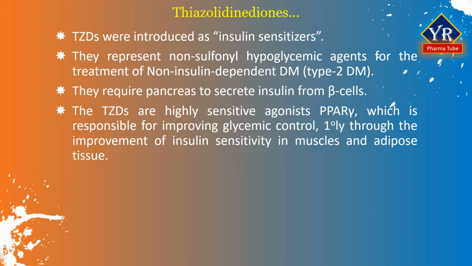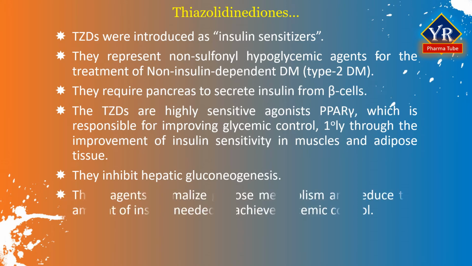The thiazolidinediones are highly selective agonists for the peroxisome proliferator activated receptor gamma, which is responsible for improving glycemic control primarily through the improvement of insulin sensitivity in muscles and adipose tissue. In addition, they inhibit hepatic gluconeogenesis. These agents normalize glucose metabolism and reduce the amount of insulin needed to achieve glycemic control.